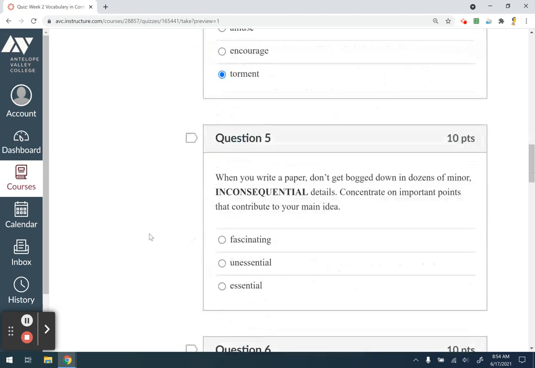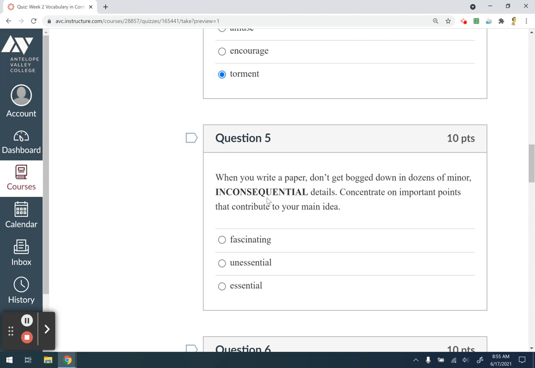And then question 5 here. When you write a paper, don't get bogged down in dozens of minor, inconsequential details. Concentrate on important points that contribute to your main idea. So again, they're telling you, don't get bogged down. Don't focus on the minor, inconsequential details. So inconsequential, not consequential. When we break down these words, the prefix in means not.